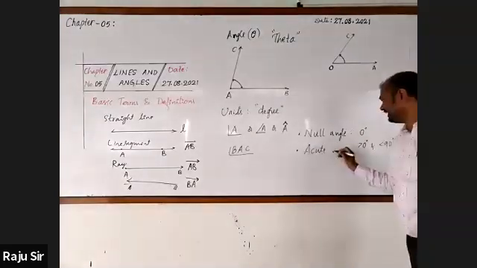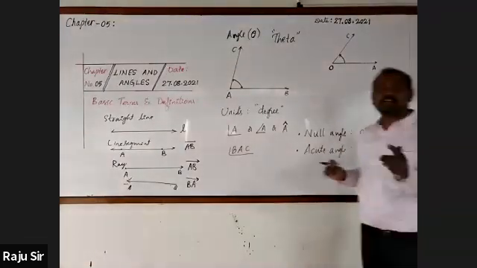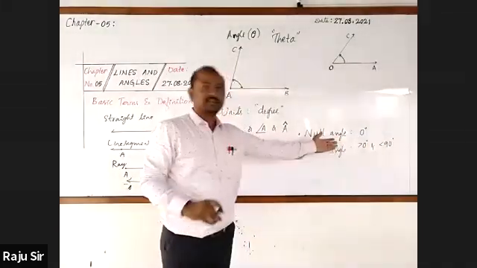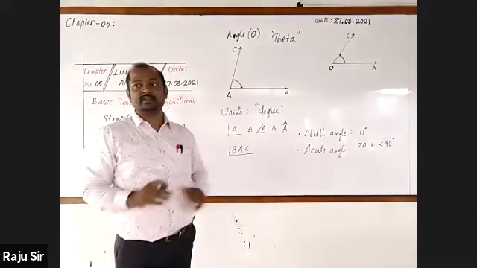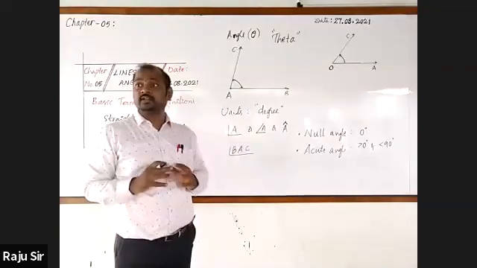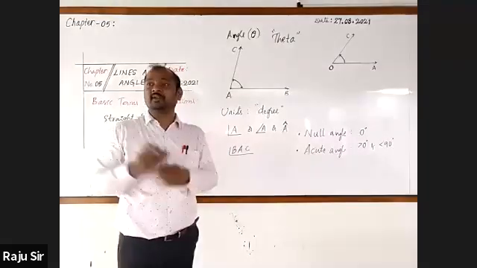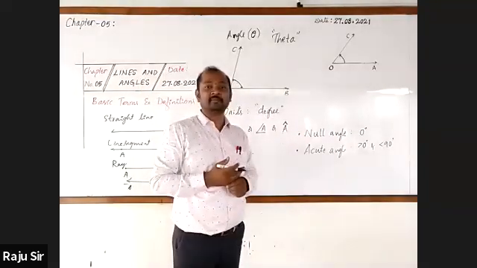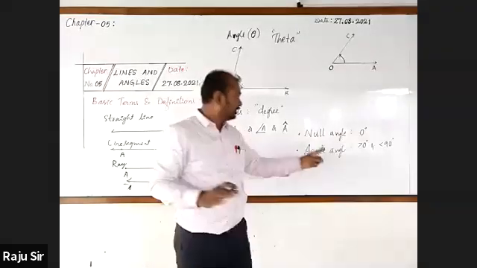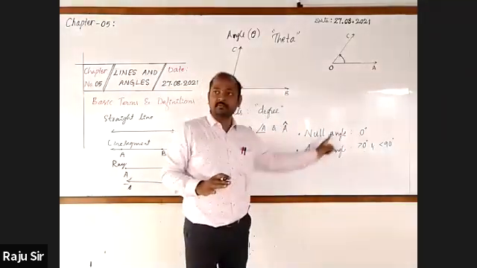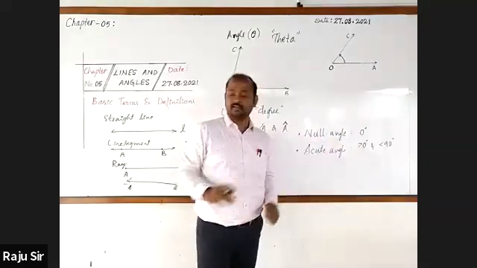An angle which measures more than 0 degree and less than 90 degree is an acute angle. When it comes to 0, it will be a null angle. You cannot consider a null angle as an acute angle. Got it? An angle which measures more than 0 degree, less than 90 degree.